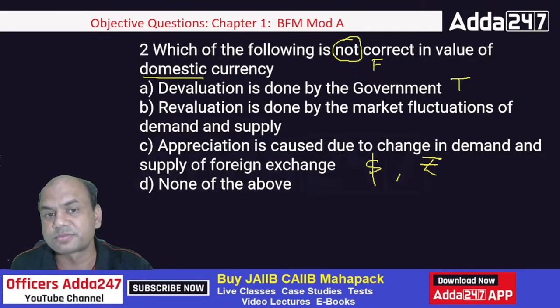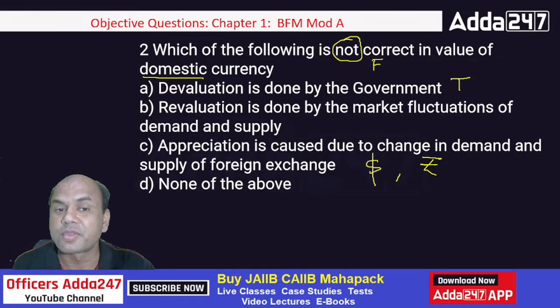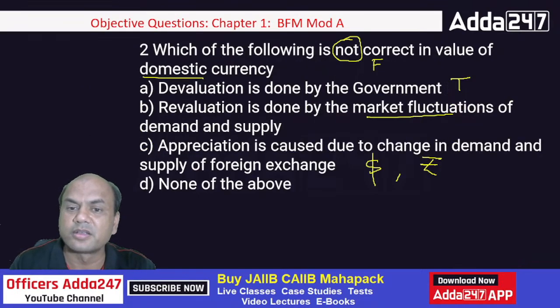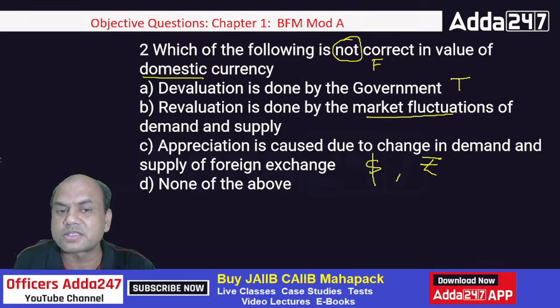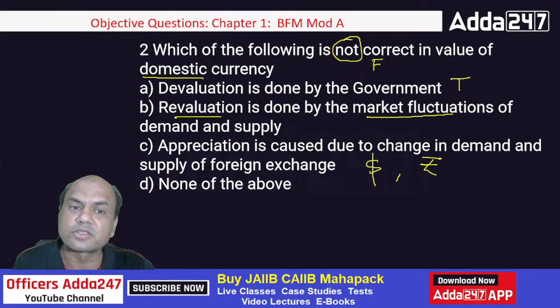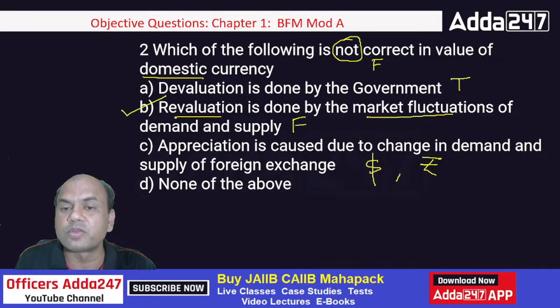But what do I want? I want false. Revaluation is done by the market fluctuations of demand and supply. So what did I say? Revaluation is done by market forces. What did I say in the first question? Devaluation and revaluation are done by the government. So this market forces and revaluation, do they match with each other? So is this true or false? It is false. So this is the answer I want. Revaluation is done by the market fluctuations of demand and supply. Okay. So this is false.